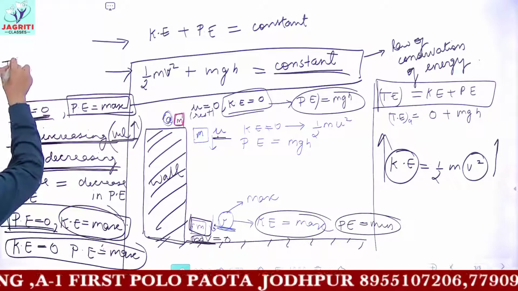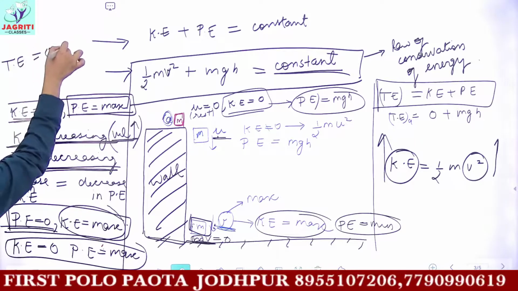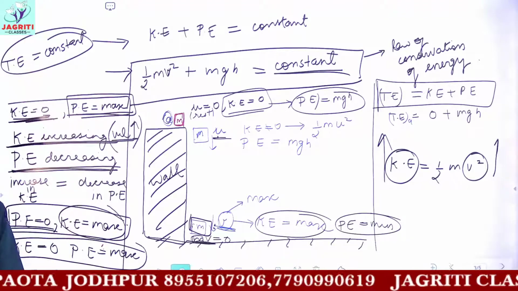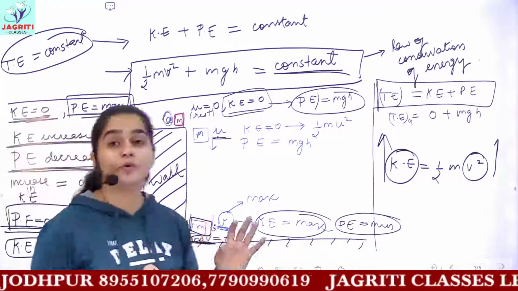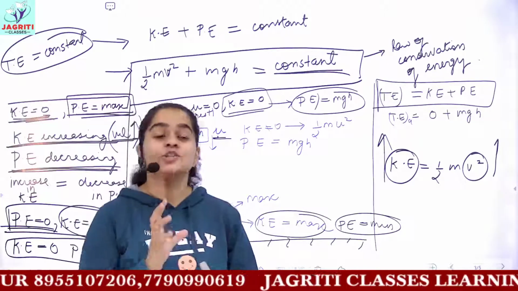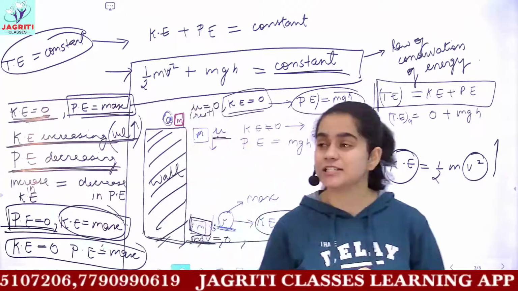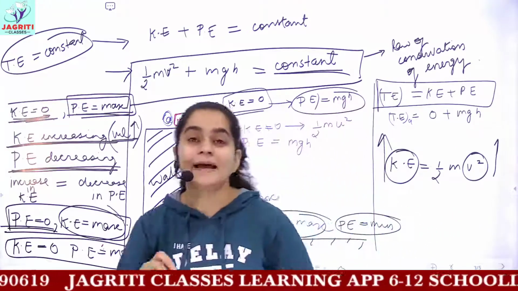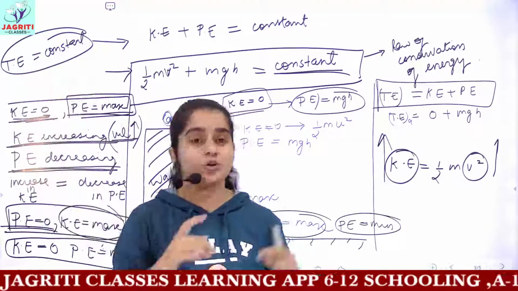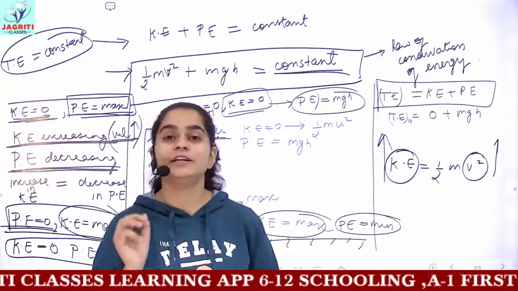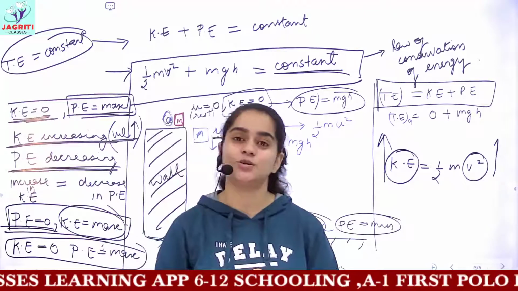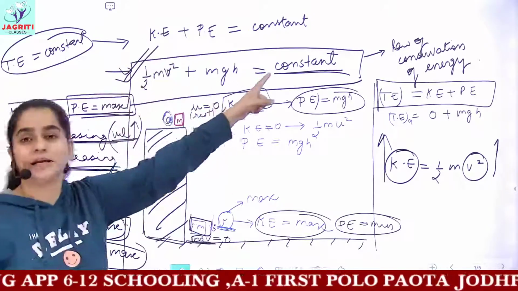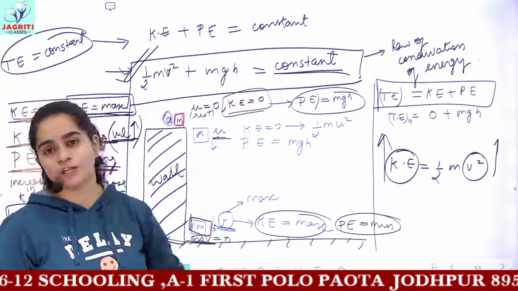So here the total energy in all the cases will come constant, or you will get the total energy to be the same in all the cases. And this would prove the law of conservation of energy. So in examinations, if you are given any question based on the law, what question would come? You have to provide the statement, that is, state the law of conservation of energy. So you can write the statement which we have written in 2 to 3 points. Okay, all the points you can include, and with the statement, include the mathematical representation of the law of conservation of energy.